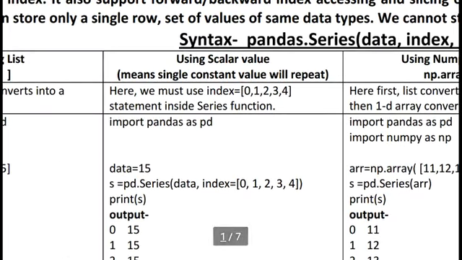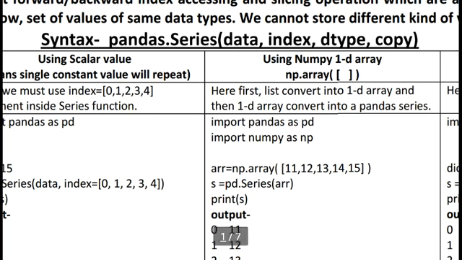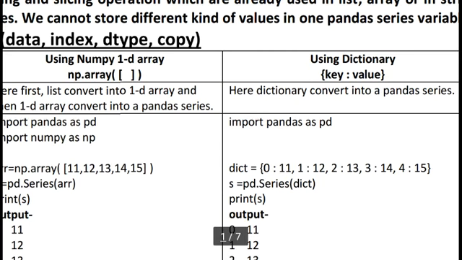Scalar value means a single value which can be repeated many times. Third, using a NumPy 1D array. We already know about the NumPy 1D array. This will convert into a pandas series, and using this pandas series we can perform so many things which cannot be performed on a 1D NumPy array. And last, we can also use the dictionary concept to store pandas series values. So we have at least four types of Python concepts which can be converted into a pandas series.